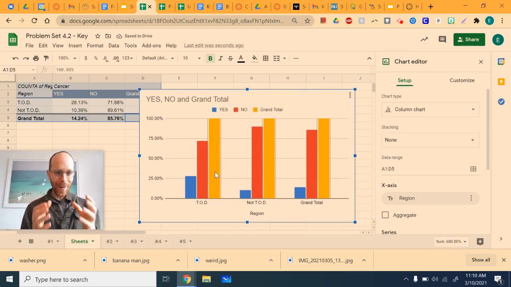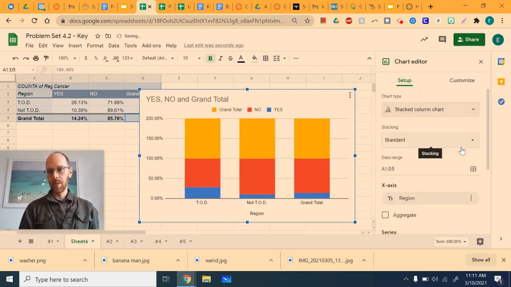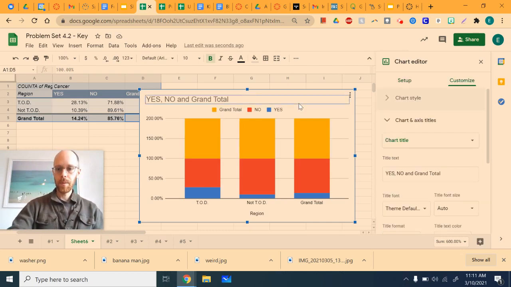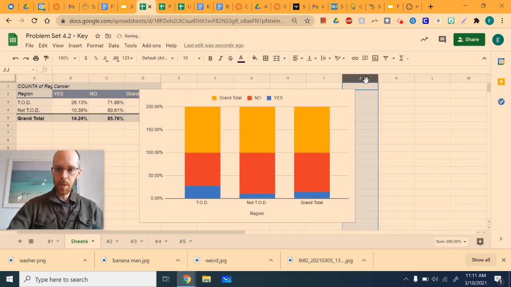But we don't care. We know that the grand total is 100% for both of the rows. So we don't want that grand total in our data because it actually masks what's going on. It doesn't make sense. Same thing if we went to the stacked bar chart. Now it's going to make half of each one of them the grand total. That's not what we're interested in, so let's ignore. I'm going to delete you. Goodbye.